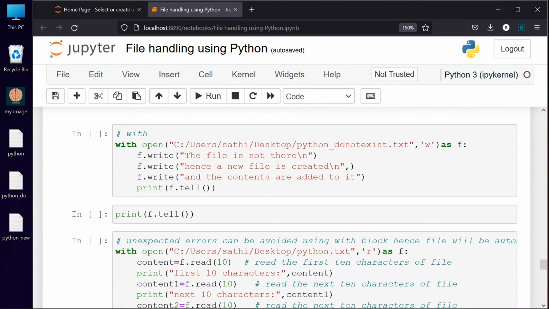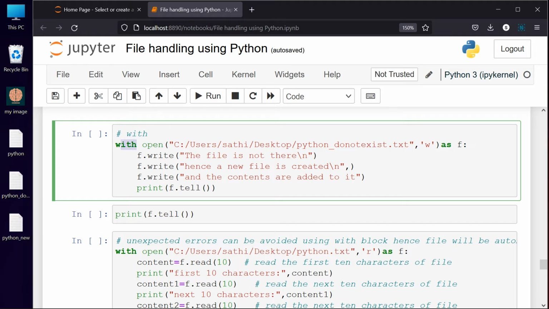One more possibility is using the with statement for file handling. The beauty here is that in try except finally we have three different subsections, and all these things are executed at different intervals. But if you are using with, as soon as you come out of the with block, the file will be closed. Whatever files are opened in that with statement will be closed. That is the beauty of the with statement.